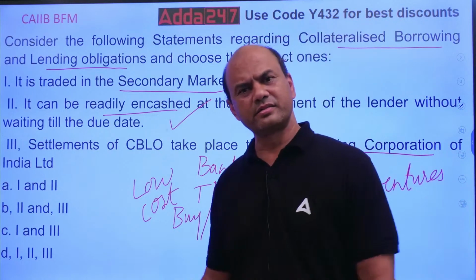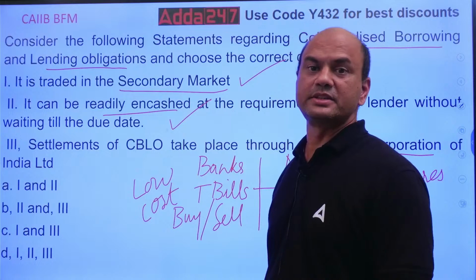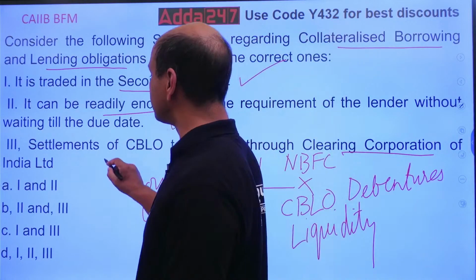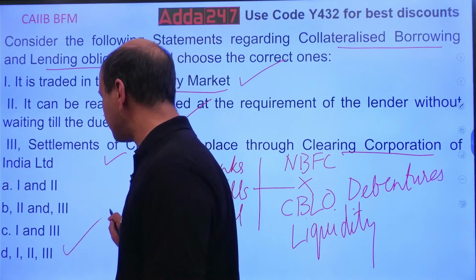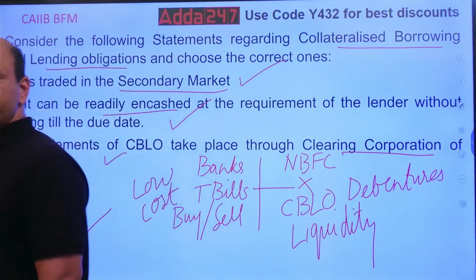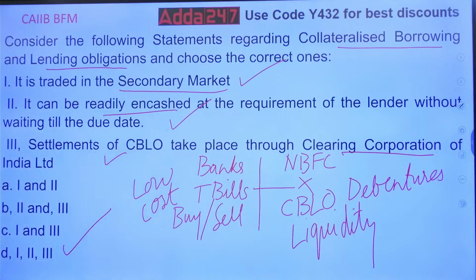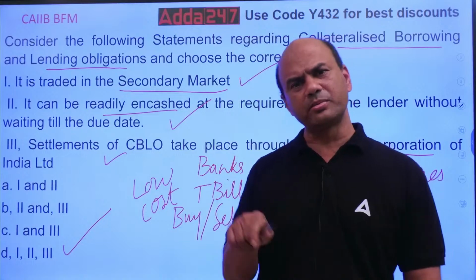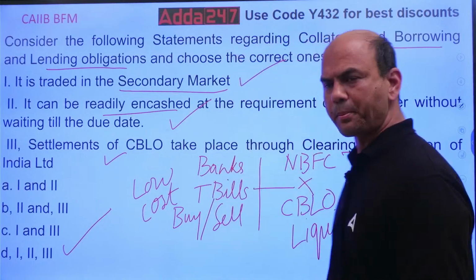Settlement is always done by CCIL, so this is also true. So the answer is 1, 2 and 3. Kindly note this concept of CBLO should be known to everyone. This is parallel to T-bills.